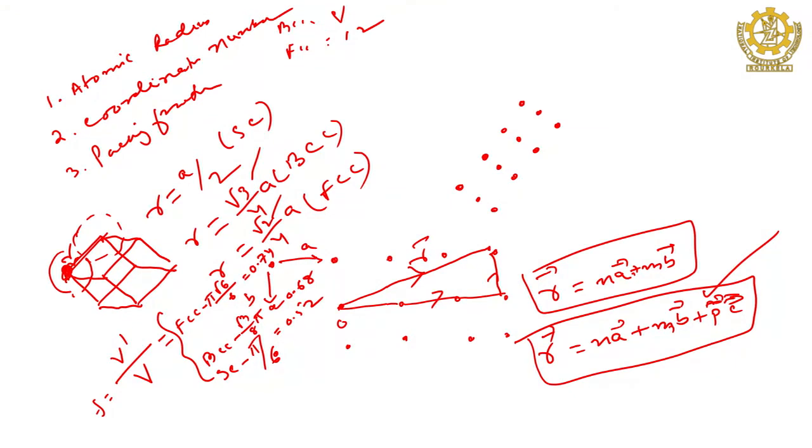You know why? Reason is very clear. If it is simple cubic, only corner atoms are there, a lot of space is available, hence it is not closely packed. But if you go for FCC, relatively more space is covered. That is why the packing fraction for FCC is more than simple cubic, more than BCC. That idea you can have in your mind, how closely the crystal atoms or entities are packed in the system. Either you can say packing fraction, or sometimes it is called volume fraction, because it is in terms of volume. Packing fraction is same as volume fraction, right.